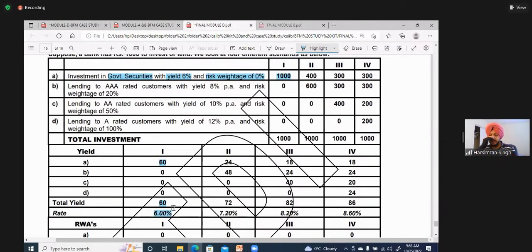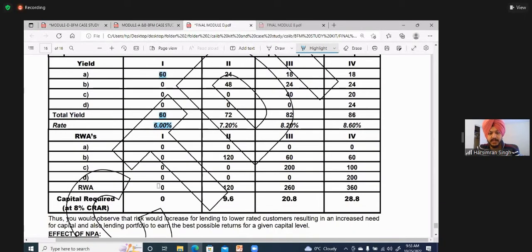Now what is the risk weight? In this case, risk weight is 0. So what is the RWA? In this case, the RWA will also be 0. If RWA is 0, you have to calculate minimum capital at 9%, suppose. So 9% of 0 is how much? Again 0.